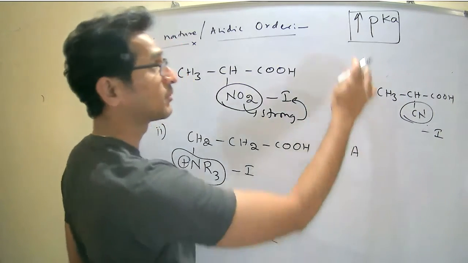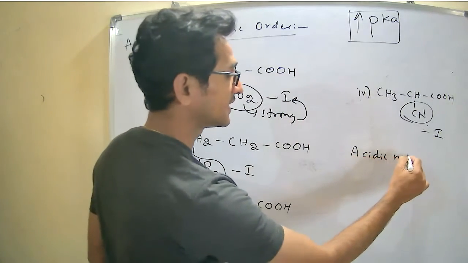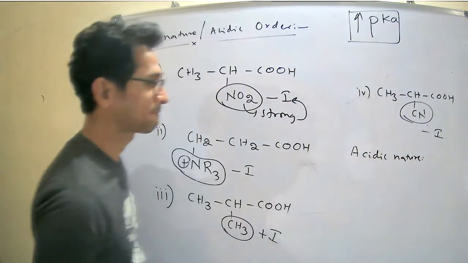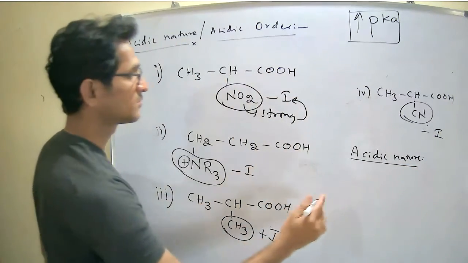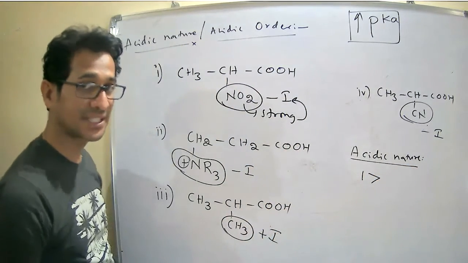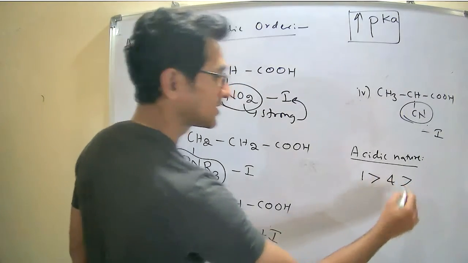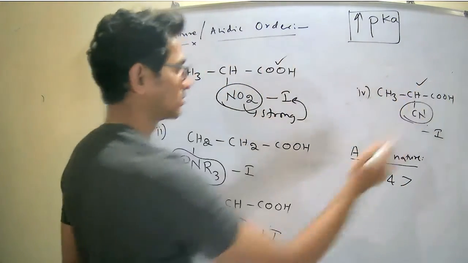Therefore, before writing the pKa, we can write the acidic nature. Among 1 and 4, which is more acidic? 1 is more acidic, then 4 is next. They are ruled out, that is over.